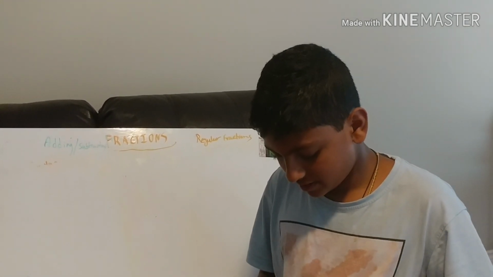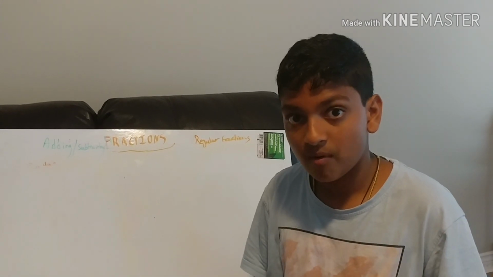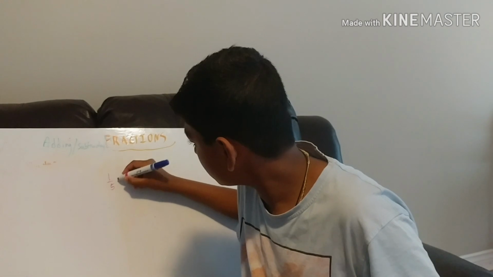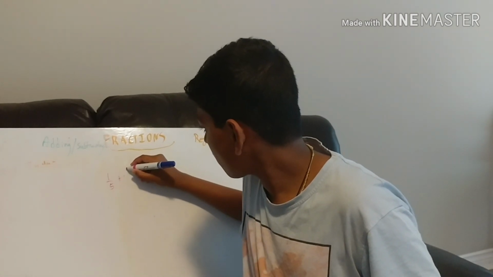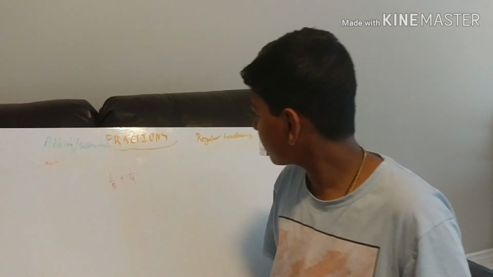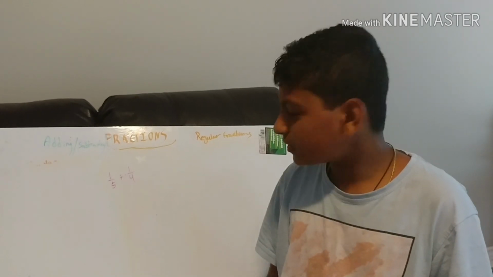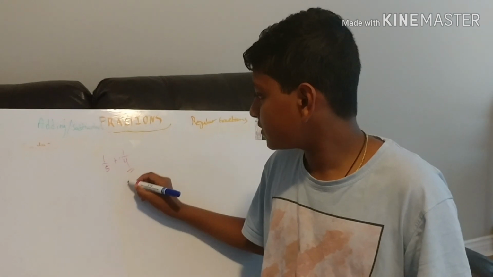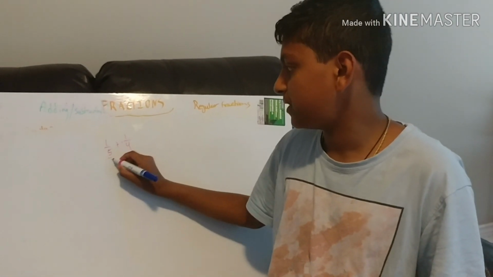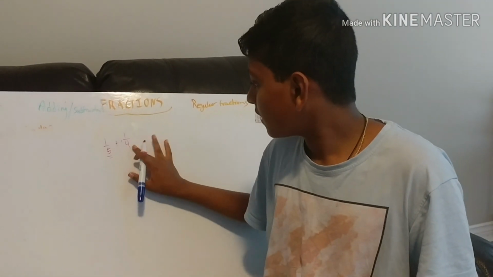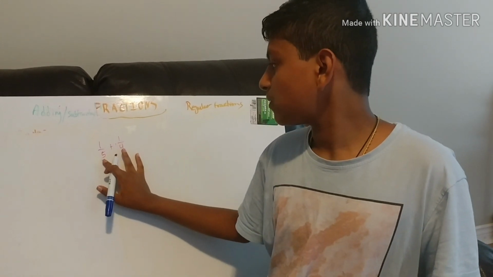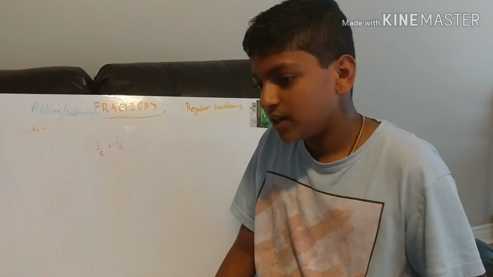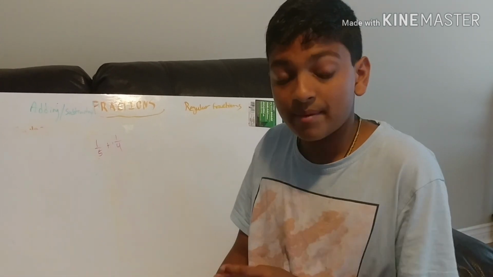Now let's say we had a little bit of a harder question: 1/5 plus 1/4. A thing you notice here is that this fraction's denominator is different than this fraction's denominator. Now, what do we do here? Well, what we do is find their common denominator.